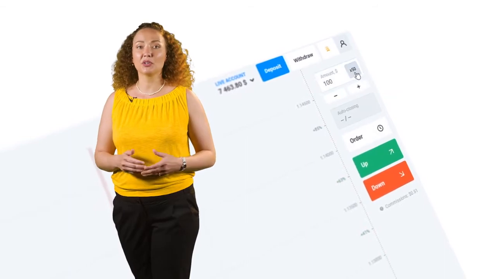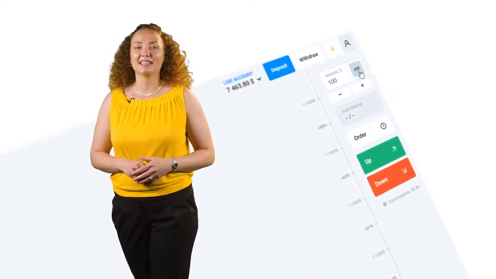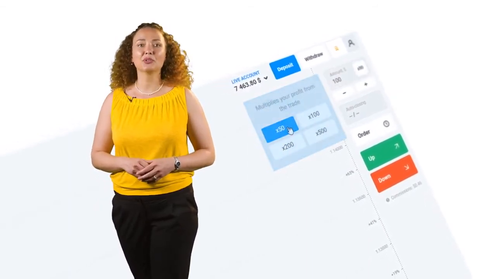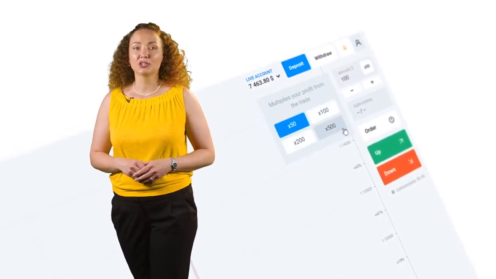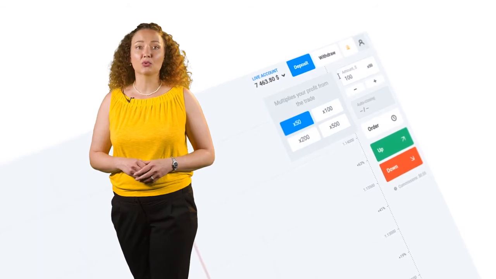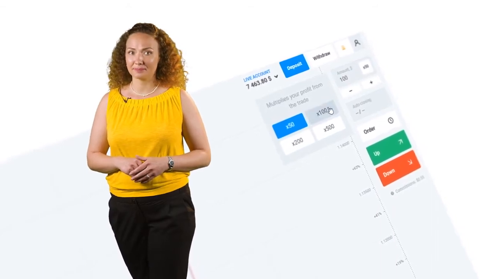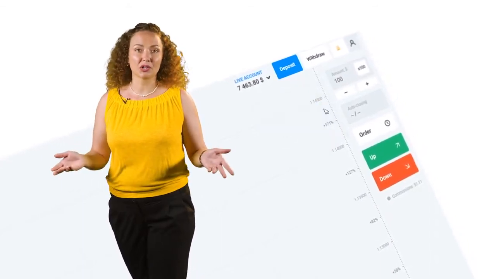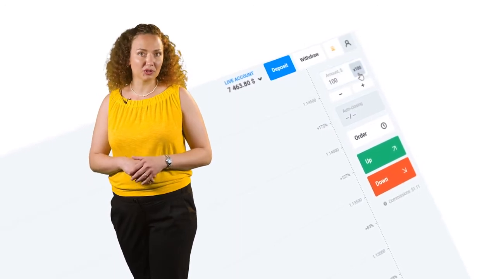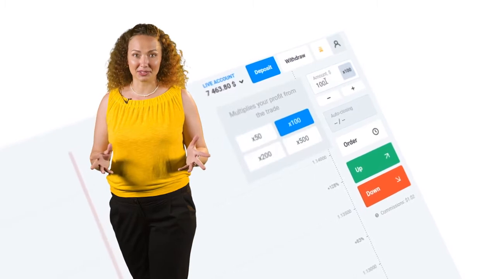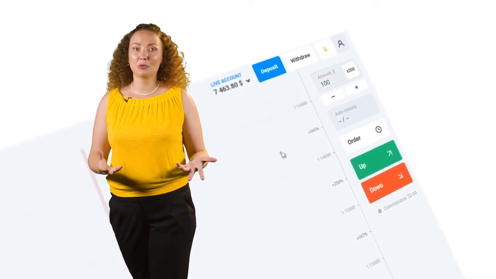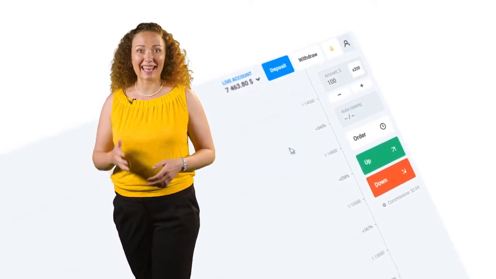And right here is where you can find the multiplier. This is a financial service which allows you to increase the size of your trade by a factor of 50, 100, 200, or 500 relative to the amount invested. So if your trade is for $100 and you're using the 100 multiplier, you'll be trading as if your trade is actually $10,000. With the 200 multiplier, $20,000, and so forth.